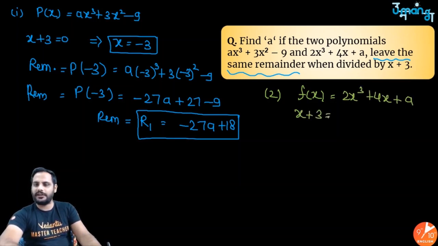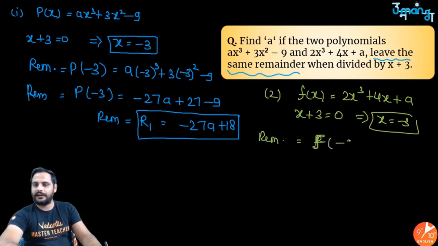Make x plus 3 equal to 0. You can say x is equal to minus 3. So the remainder will be equal to the value of this polynomial f(x) at x is equal to minus 3. Let us say this remainder is called R2. R1 is the first remainder. So R2 is equal to f(x) at x is equal to minus 3.